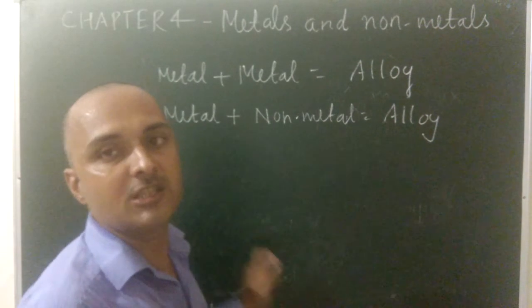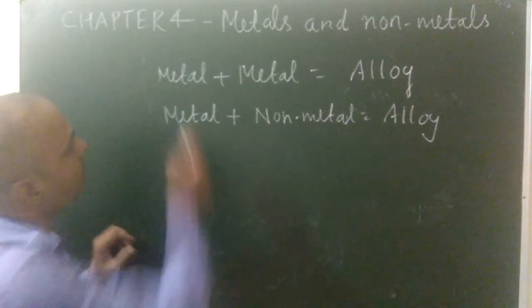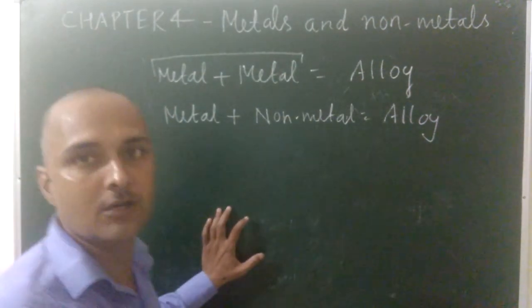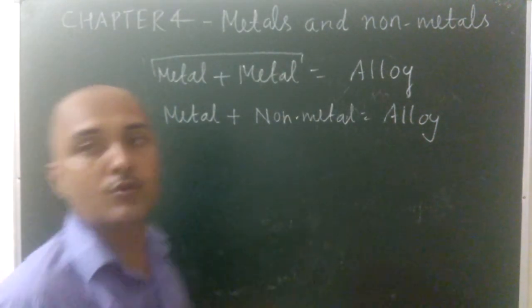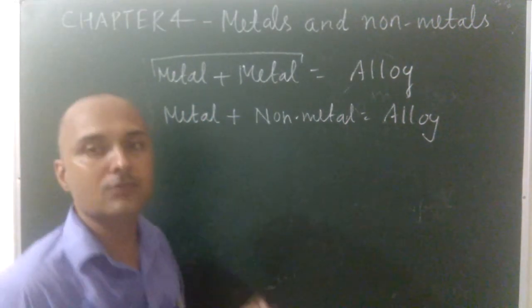What are alloys? An alloy is a homogeneous mixture. Homogeneous means we cannot separate it. The homogeneous mixture of two metals, or one metal and a non-metal, is known as an alloy.